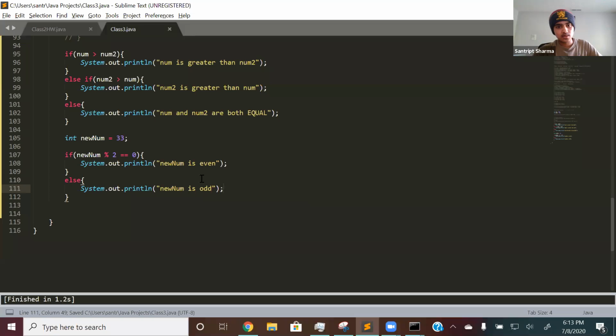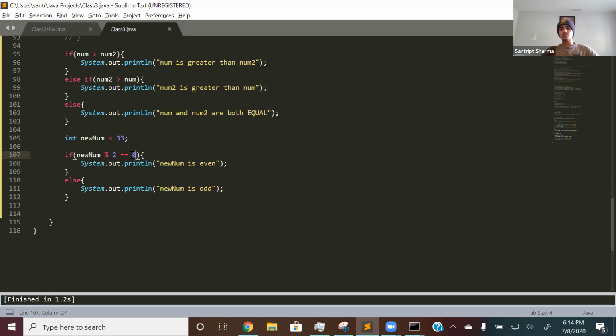All right, so prior to actually going through the if statement, we already know that newNum is odd, right? Because 33 is odd. We already know that from our knowledge. So essentially, if you want to check whether a number is even or odd, you use this if statement. If newNum mod 2, again mod is finding the remainder, so it does 33 divided by 2 and finds the remainder, and if the remainder is equal to, double equals, 0, then it will be even.